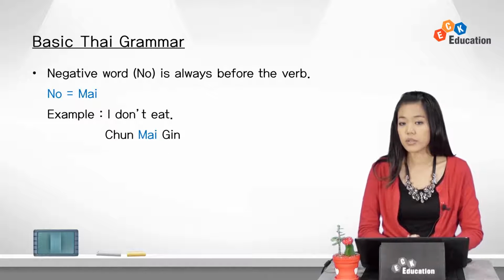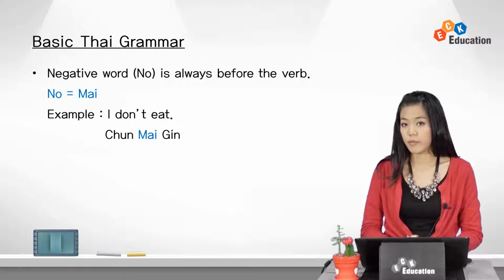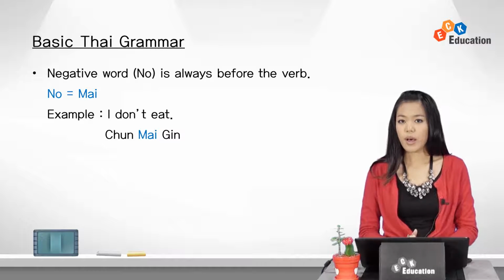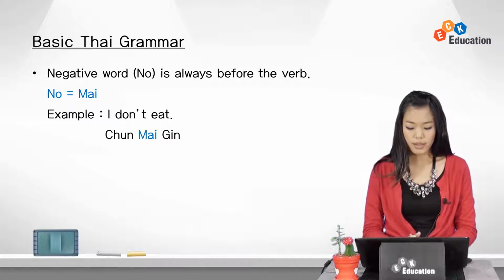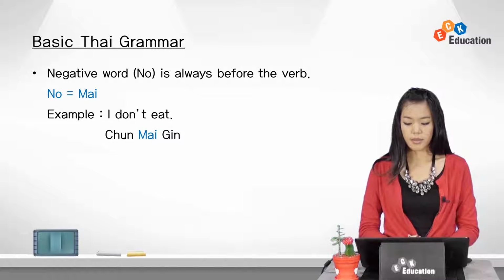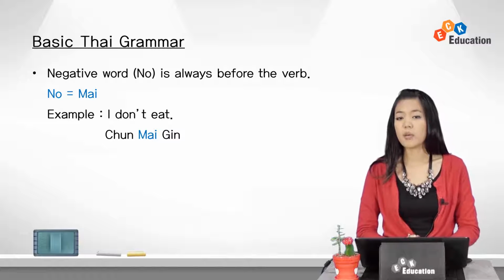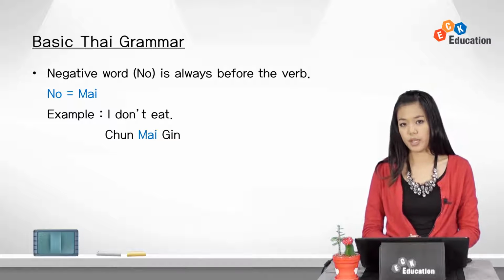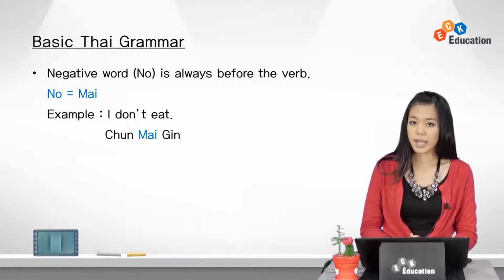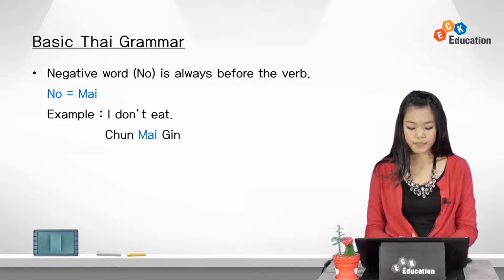The negative word, or no, is always before the verb. For example, I don't eat. ฉันไม่กิน. ฉัน means I, กิน means to eat, and the negative word ไม่, which means no, is put before the verb to eat. So, ไม่กิน, do not eat.